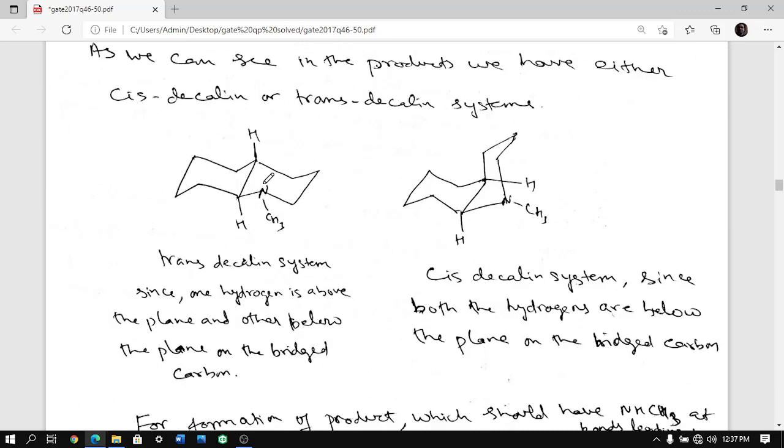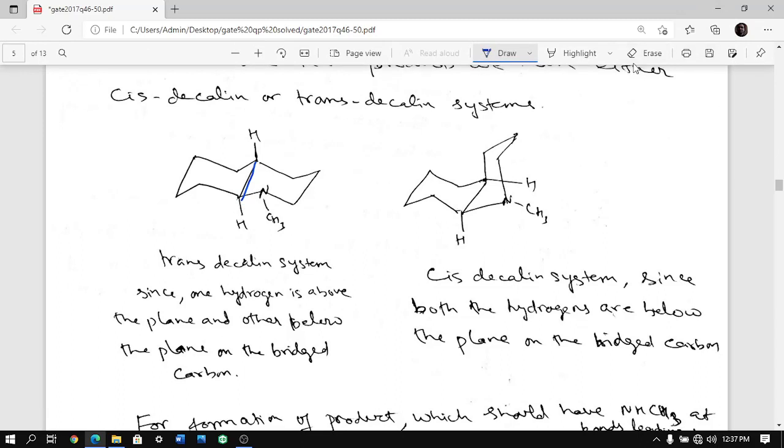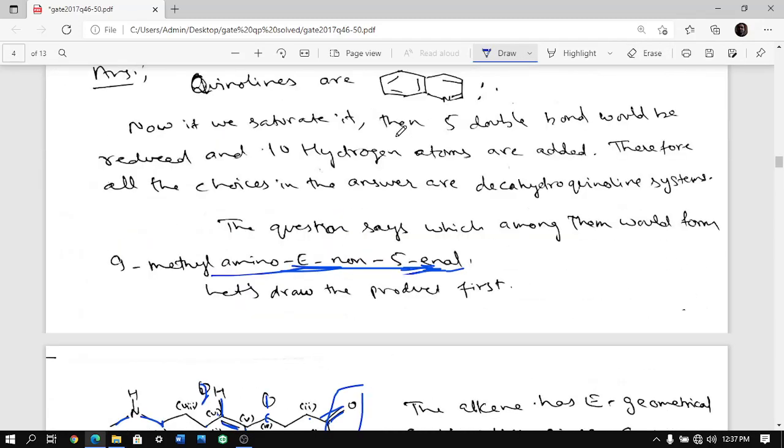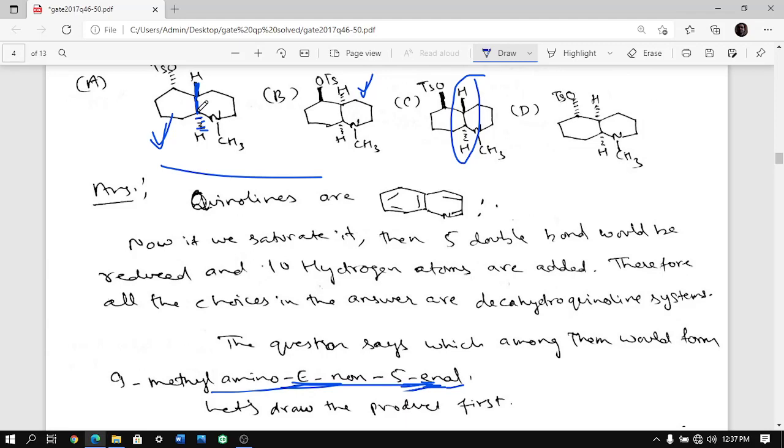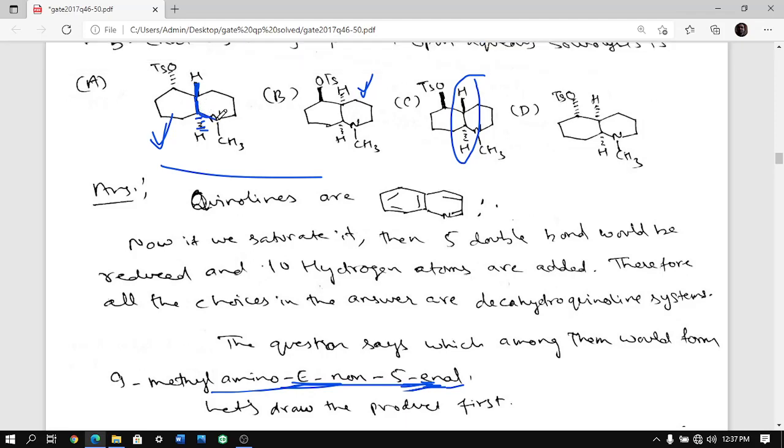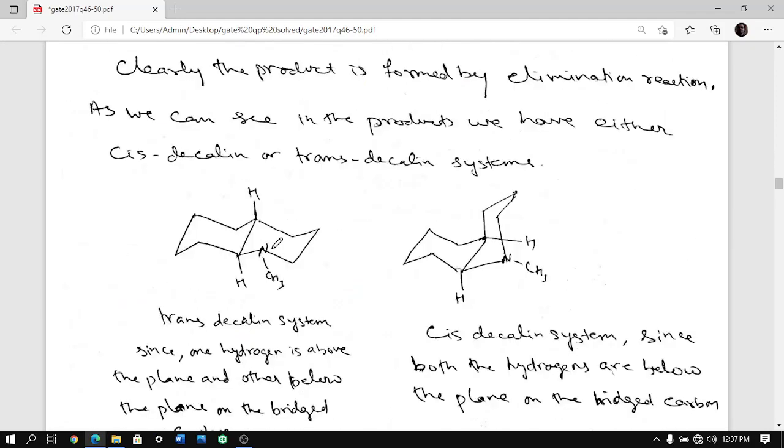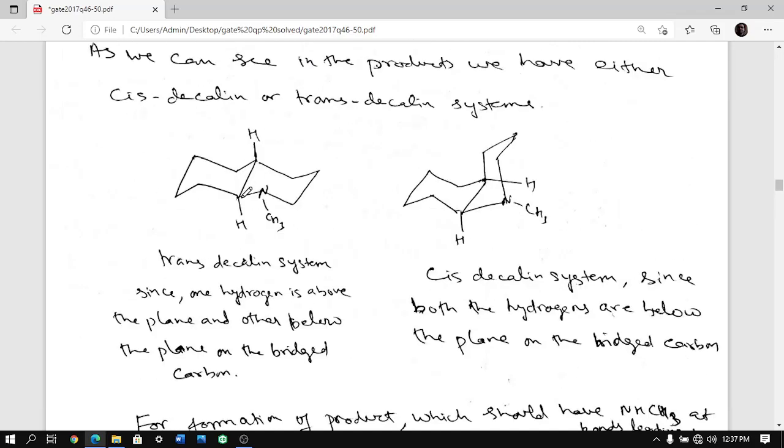So if you look at this molecule, this is trans decalin. You have to always convert such systems into chair conformation. So converted into chair conformation, and you look at carbon number 1 on the bridge, next to the bridge you are having nitrogen CH3. So here also I have done it, on the position next to the bridging carbon I am putting NCH3.